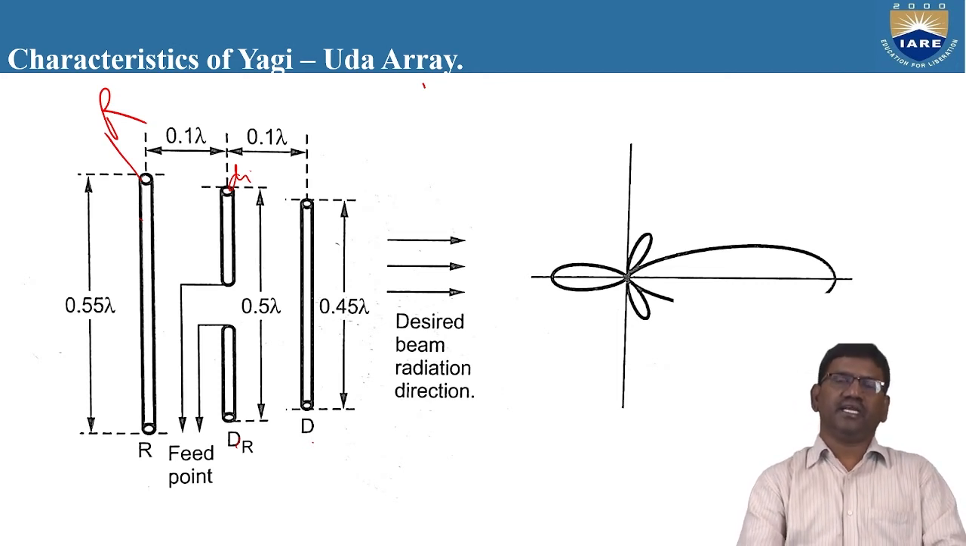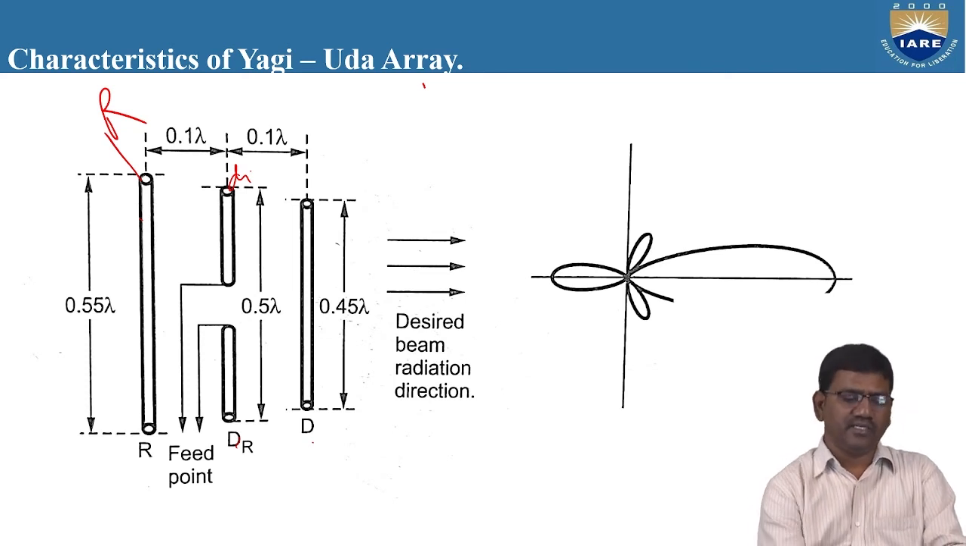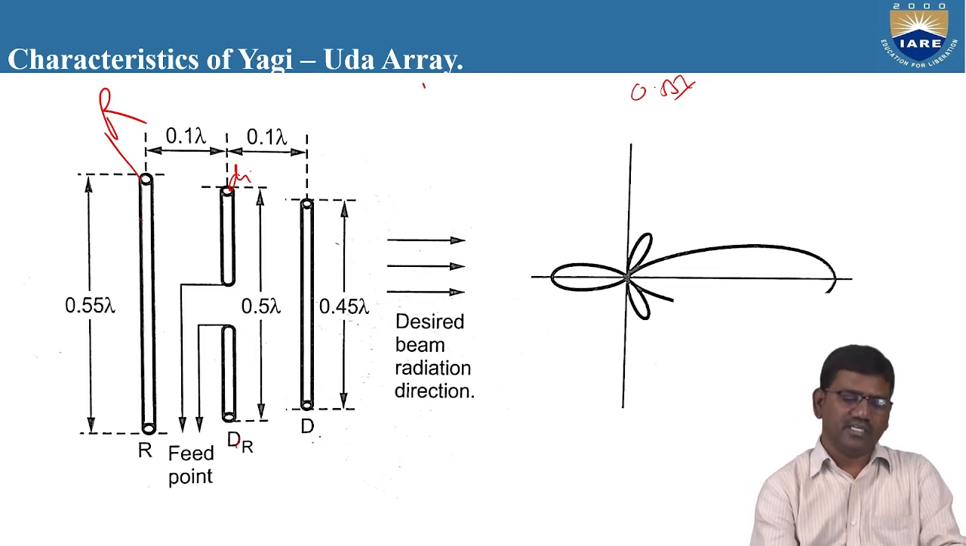So if you want to design a Yagi-Uda antenna with basically 3 elements, you need to remember this. The length of the reflector is taken as 0.55 lambda, and these specifications are mandatory. You need to remember that the length of the director is 0.45 lambda.